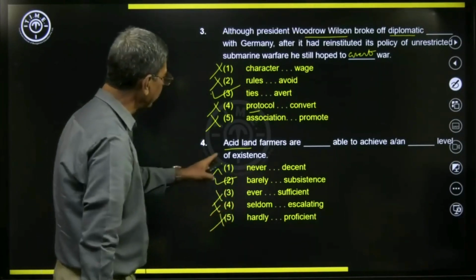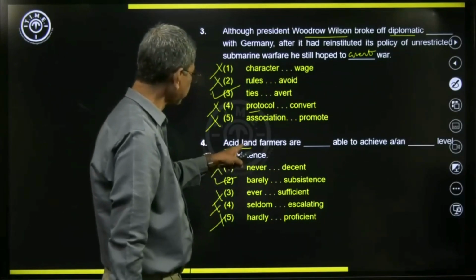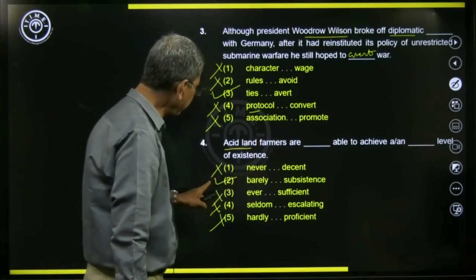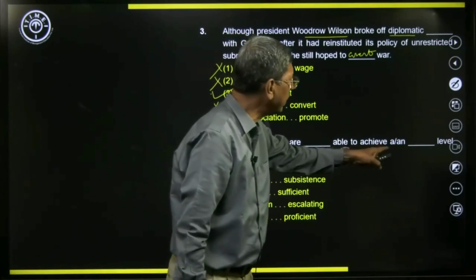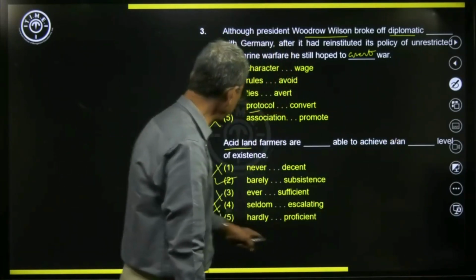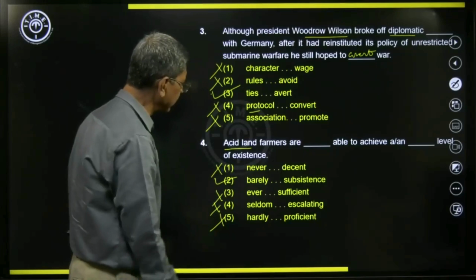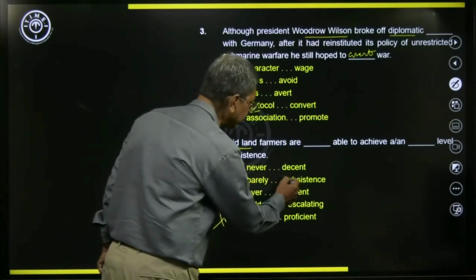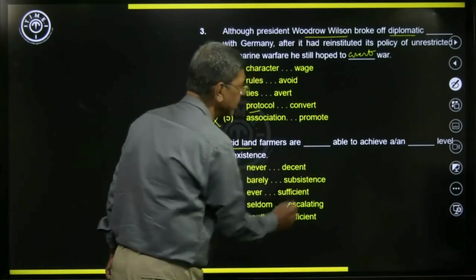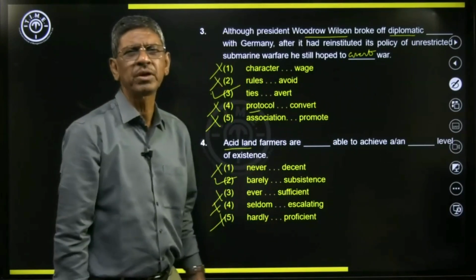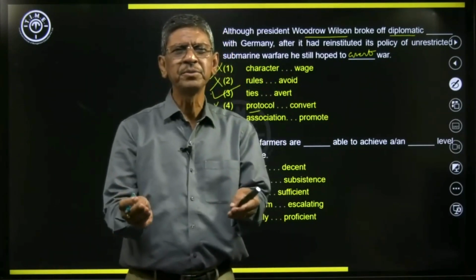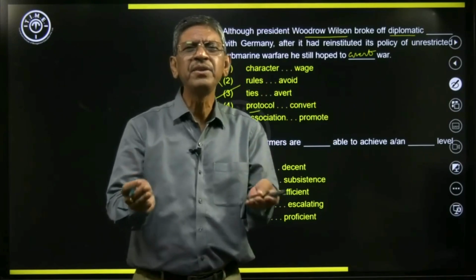So acid land farmers are barely able to achieve a or an dash level of existence. What is that? Subsistence level. So here subsistence level means what? Barely able to feed yourself.